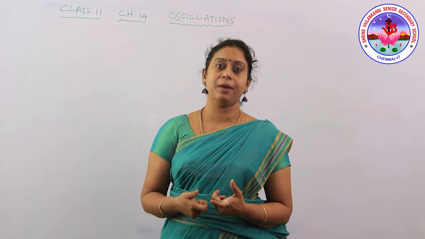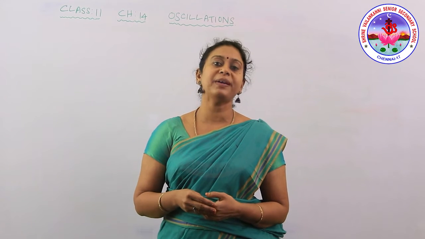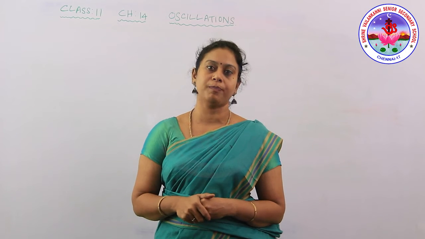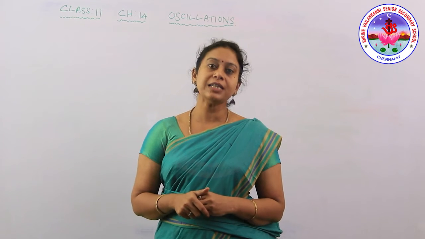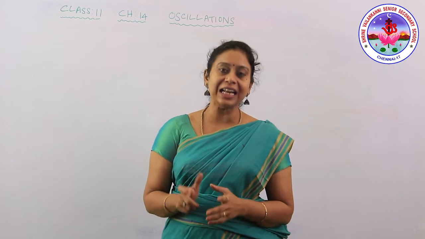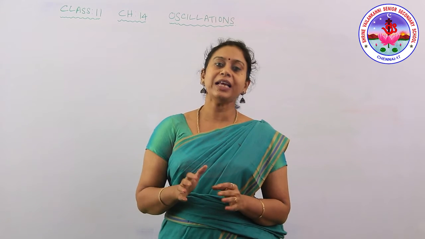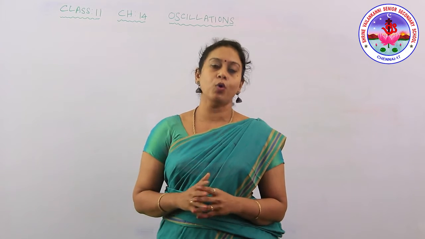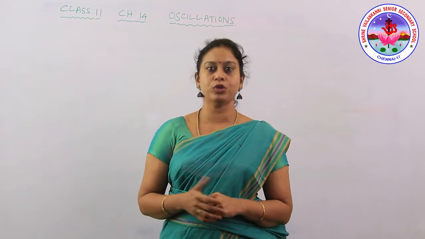These are examples we can give for periodic motion. This motion is termed oscillatory motion. In this chapter, we are going to study this oscillatory motion.